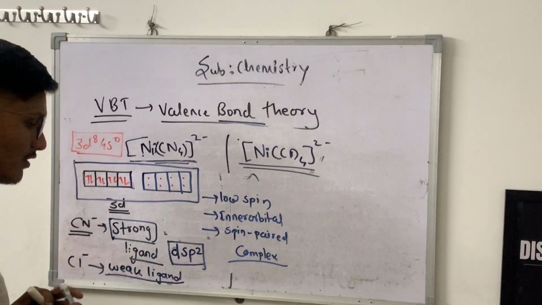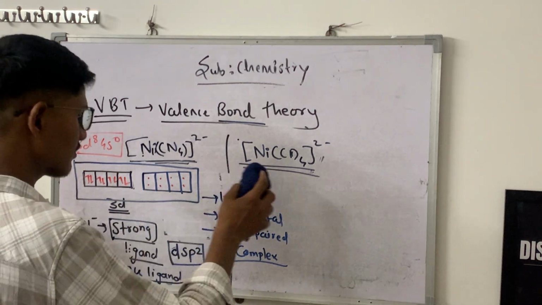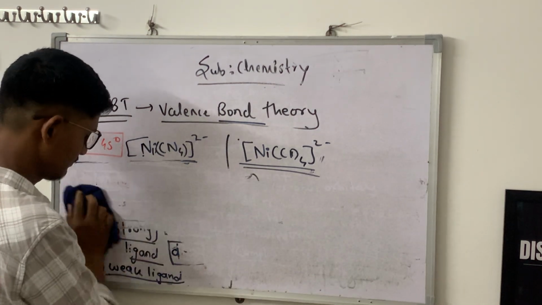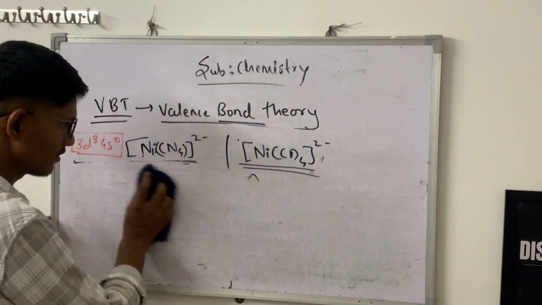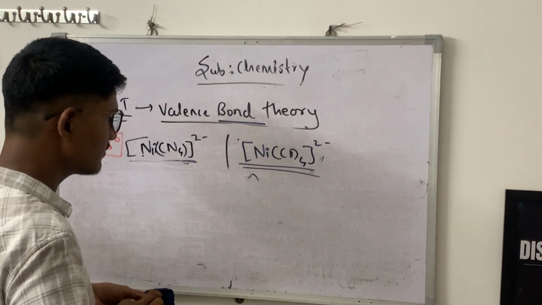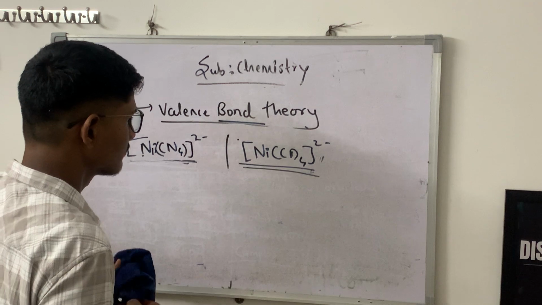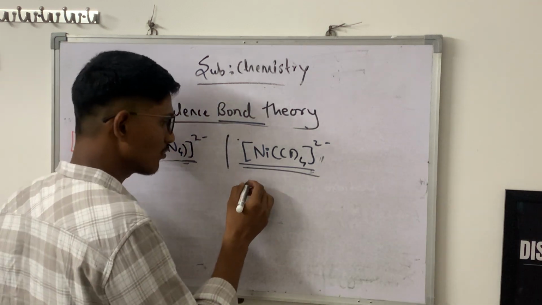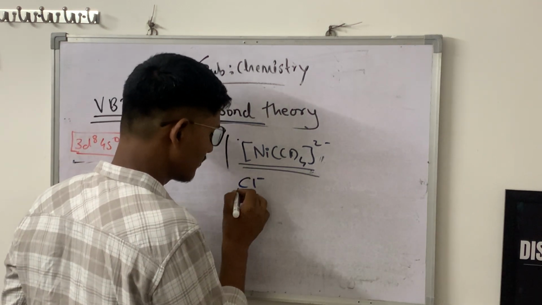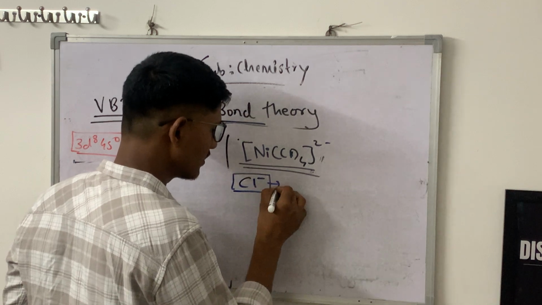Okay, so now let's understand another complex. In this complex, you can see chlorine. This is Cl negative chlorine. This is a weak ligand.